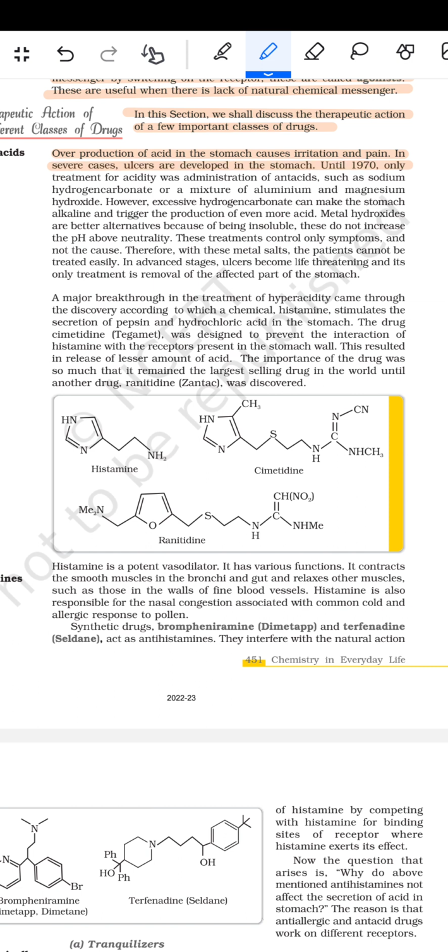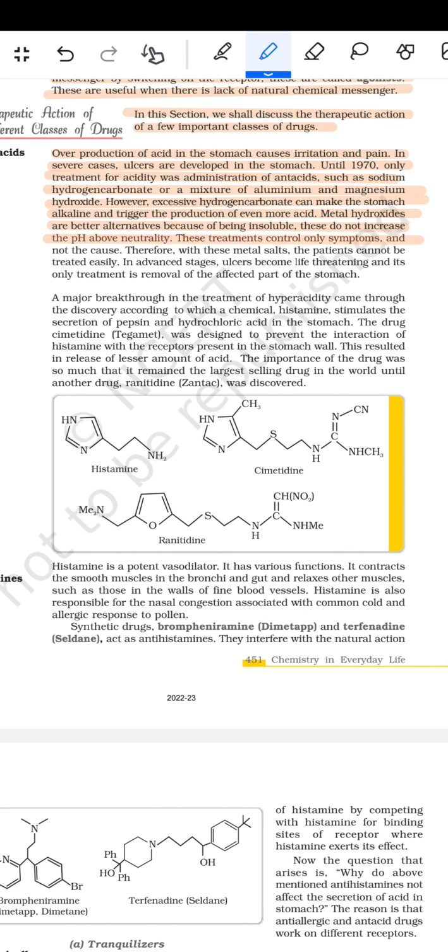Until 1970, the only treatment for acidity was the administration of antacids such as sodium hydrogen carbonate or a mixture of aluminum and magnesium hydroxide. However, excessive hydrogen carbonate can make the stomach alkaline and trigger the production of even more acid. Metal hydroxides are better alternatives because of being insoluble. They do not increase the pH above neutrality.